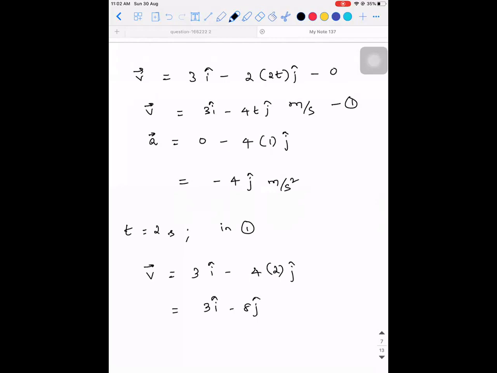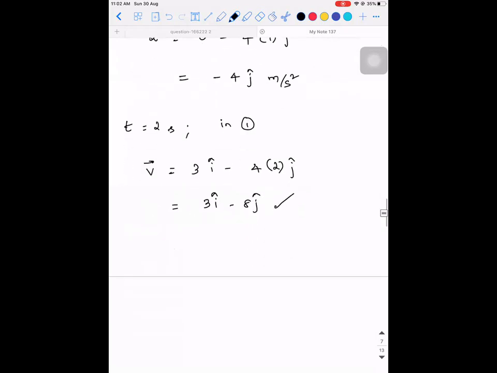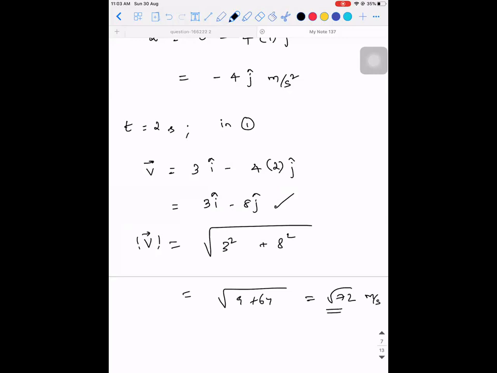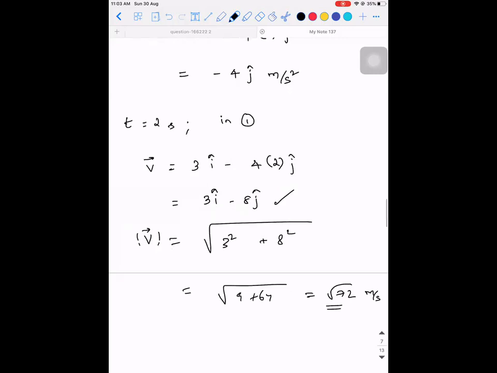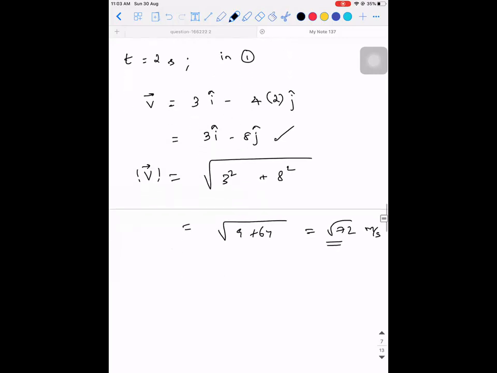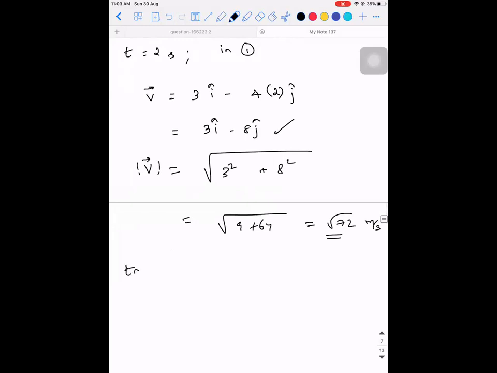If you observe the question carefully, they would have asked you the magnitude of velocity. If they ask you only velocity, you can leave it like this. If they ask you the magnitude of velocity, you have to take the square root of it. 3 square plus 8 square. 9 plus 64, it will be root 72 meter per second. And they would have been asking you the direction. Direction means what? Angle. So tan theta is equal to 8 divided by 3, which implies theta is equal to